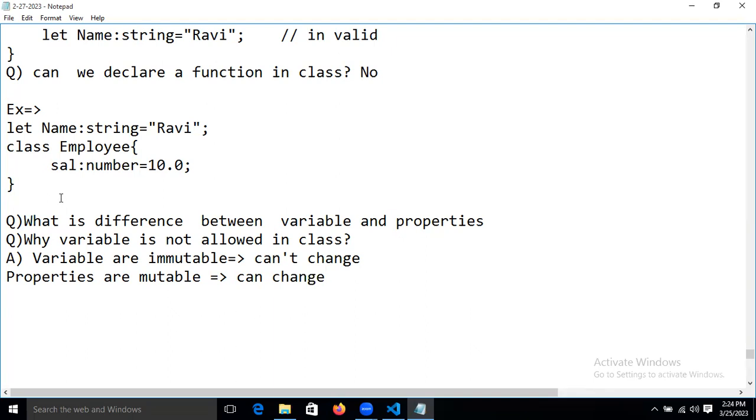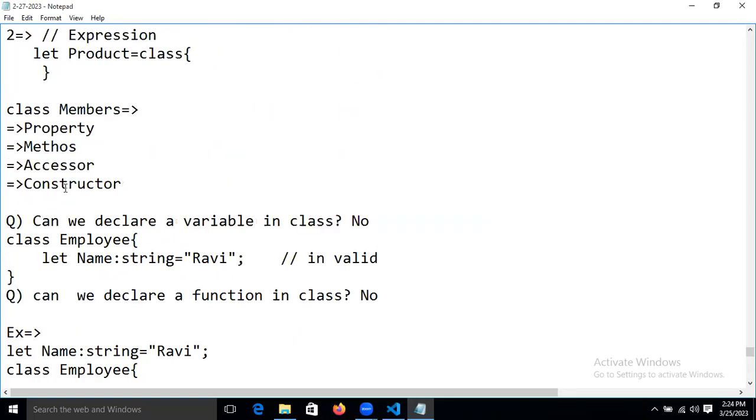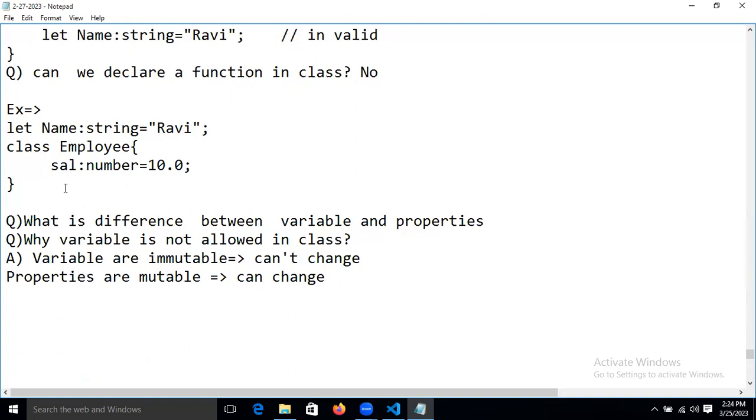Yes Ravi, have we learned that a variable's value can also be changed? Sorry, the variable value can also be changed, but in TypeScript variables are immutable and properties are mutable. We are learning TypeScript, so we need to discuss these things based on TypeScript.